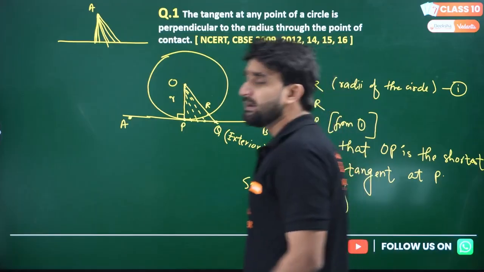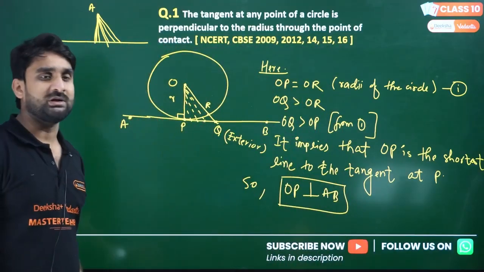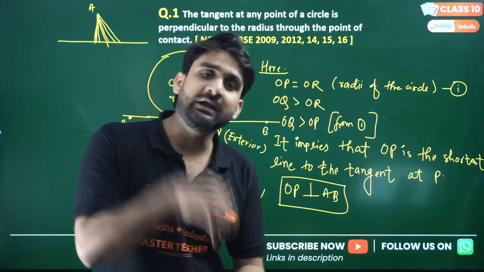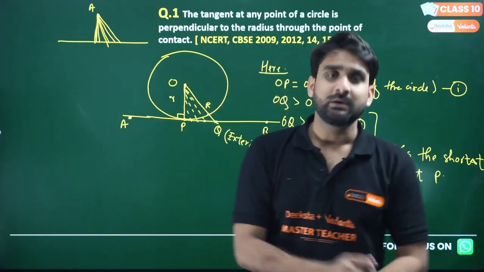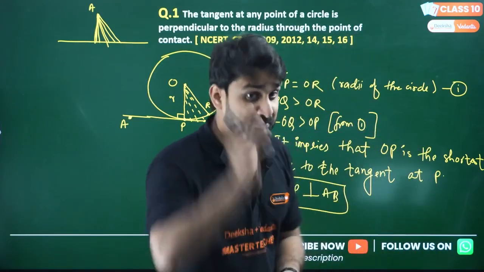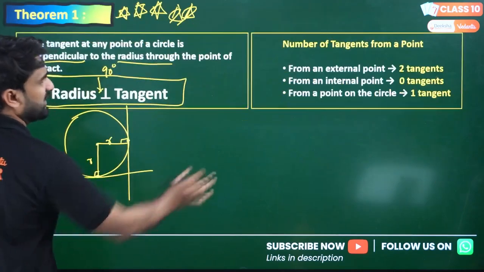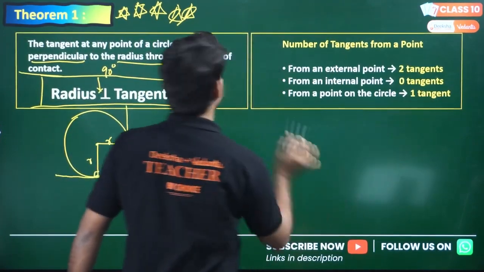So OP will always be at 90 degrees to the tangent. So I can say simply the radius always makes a 90 degree perpendicular angle at the point of contact to any tangent. Please keep it in mind. This is very important. I told you earlier that I'll come to this point later.